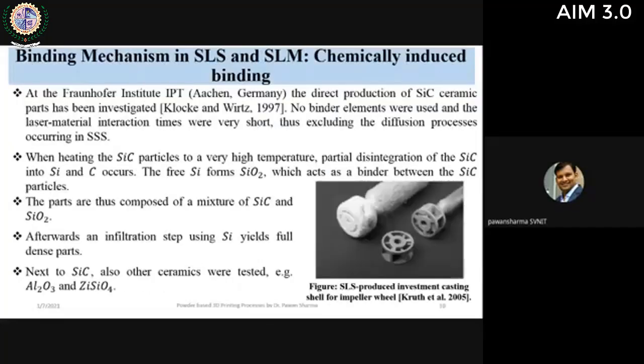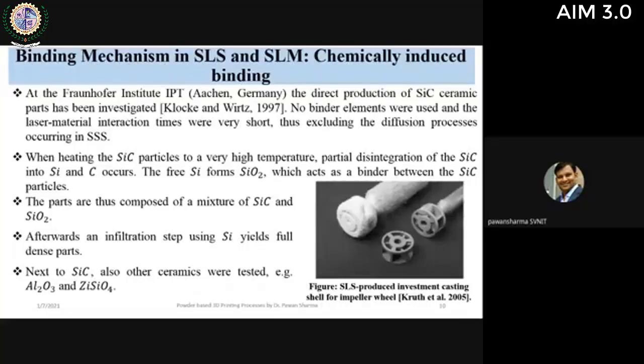Another one is chemical induced binding. In chemical induced binding, we can use some chemical reaction, and the product of that reaction can be used as a binding agent. For example, when heating silicon carbide particles to a very high temperature because of the laser focus, partial disintegration of silicon carbide occurs into silicon and carbon, and the free silicon forms silicon dioxide, which acts as a binding agent between silicon carbide particles.